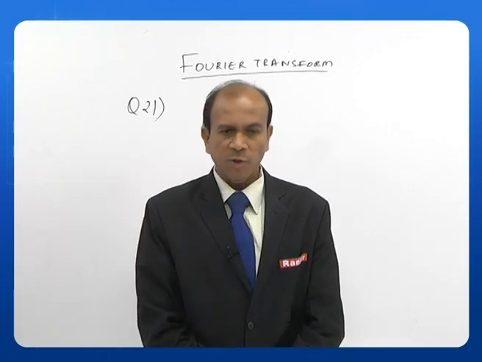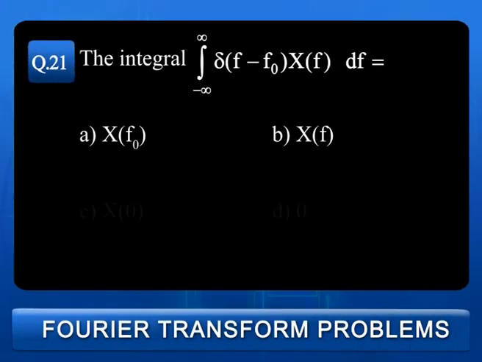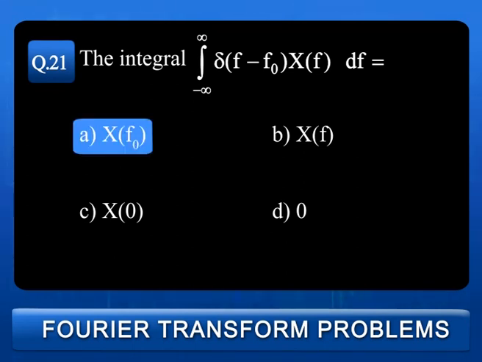Let us look at question number 21. The integral minus infinity to plus infinity delta of f minus f naught into X of f df is equal to how much? That means we have to find out what is the integral for a function X of f multiplied by the delta function which is existing at f naught. What is the answer? A. X of f naught, B. X of f, C. X of 0, and D. 0. The answer is A, that is X of f naught.